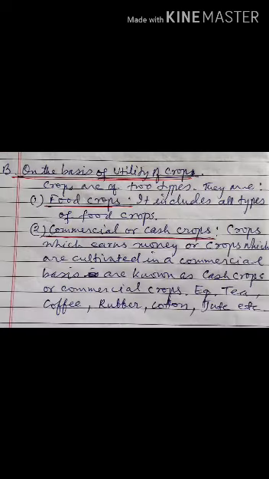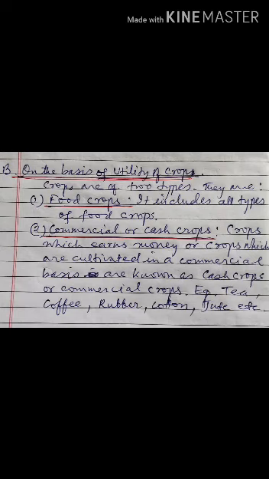Now there is another classification of crops on the basis of utility. They are food crops and number two, commercial or cash crops. Food crops include all types of food crops which we eat. No need to explain it. Number two, commercial or cash crops.